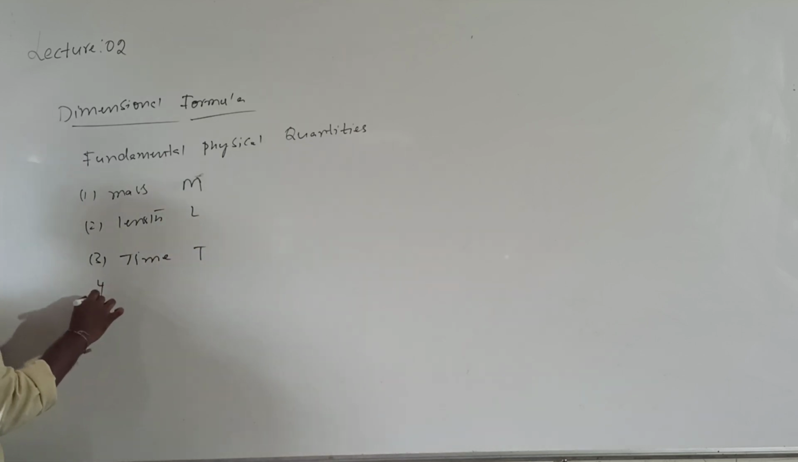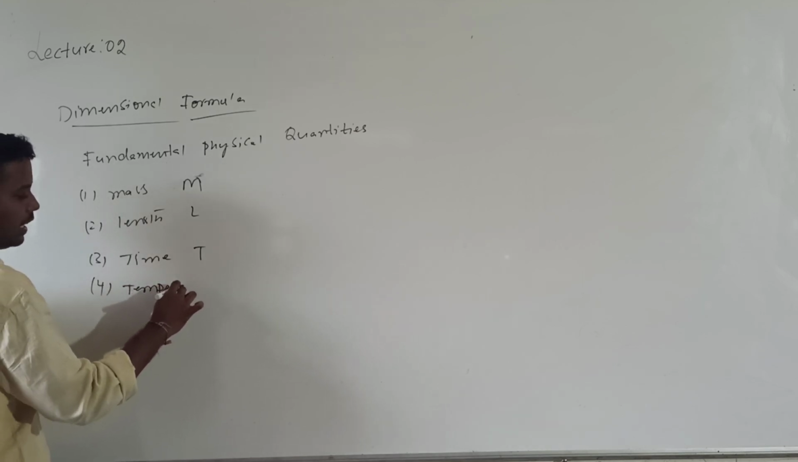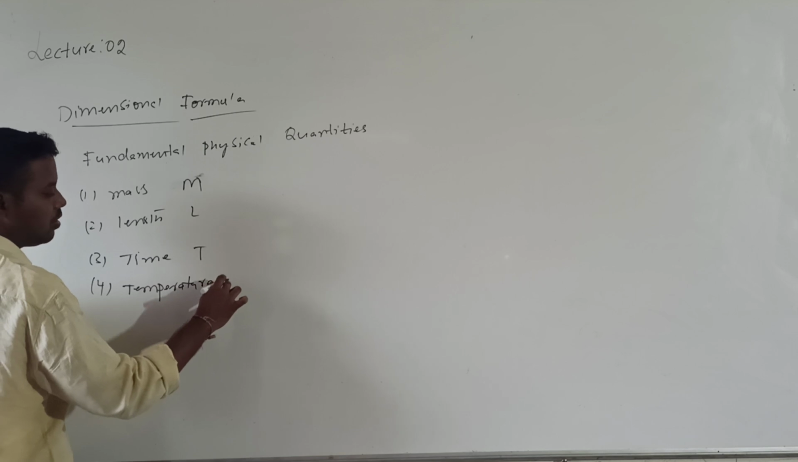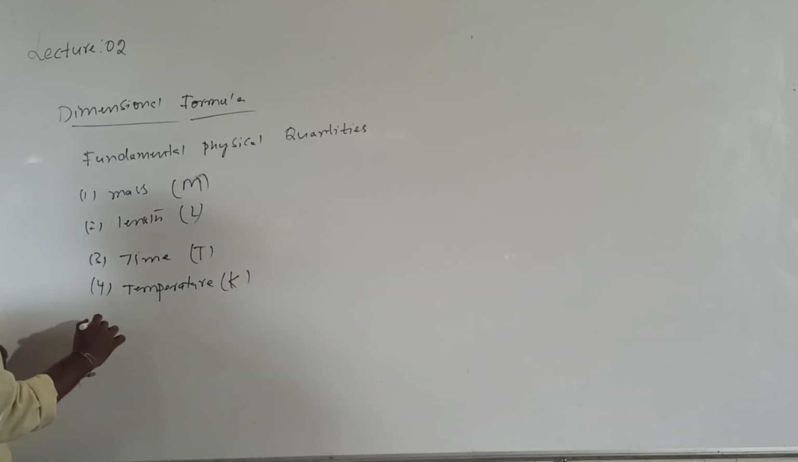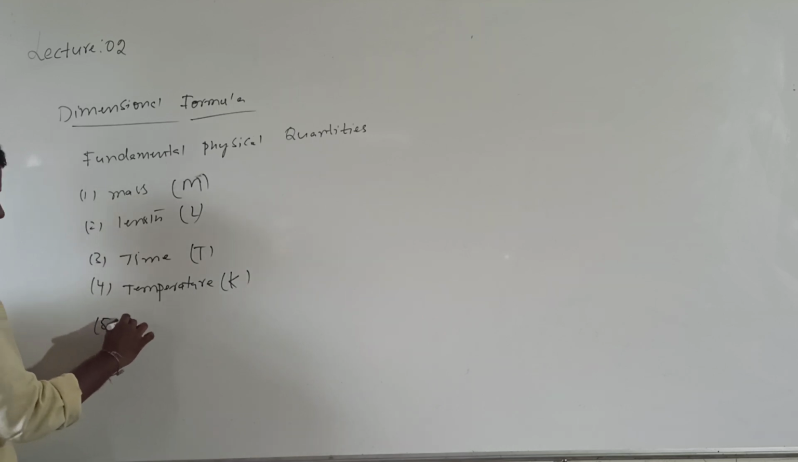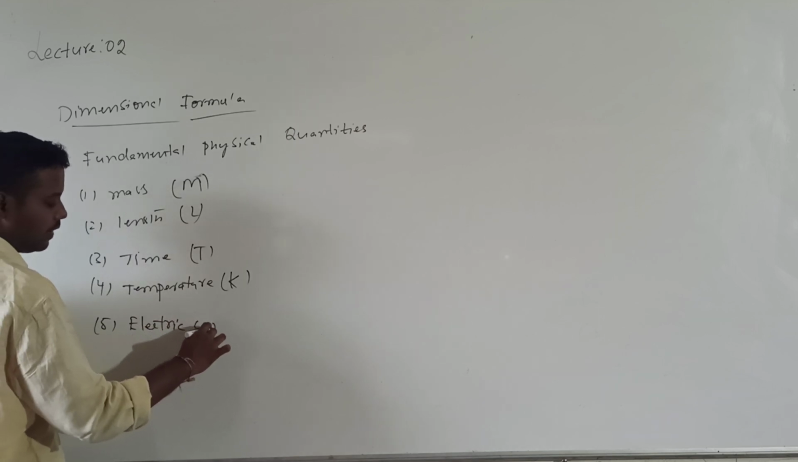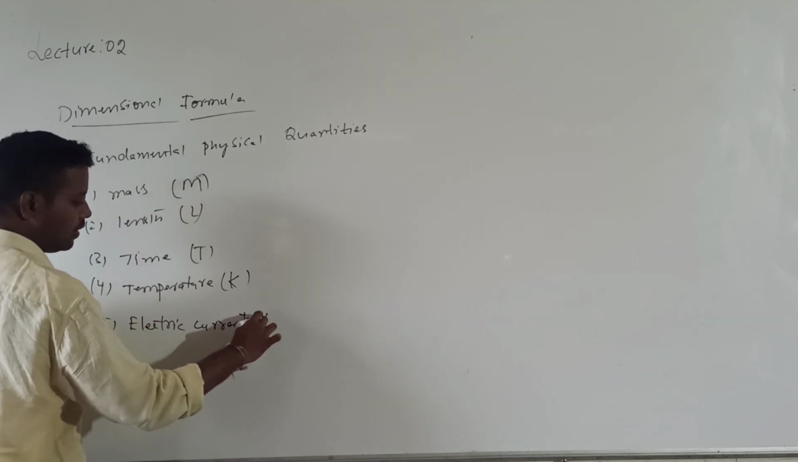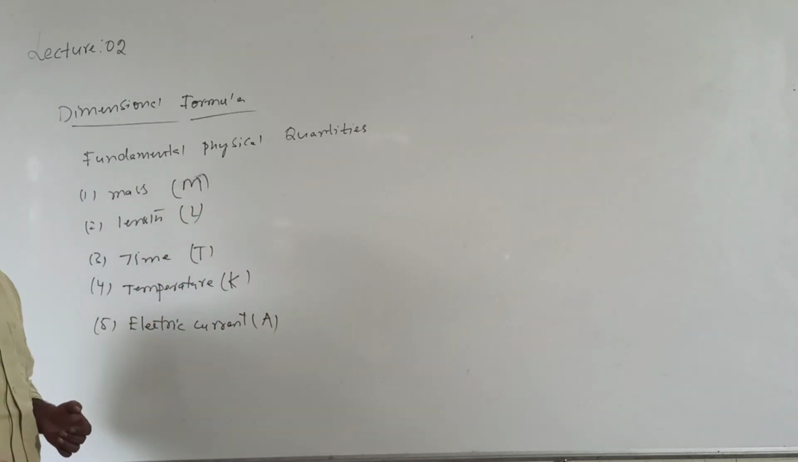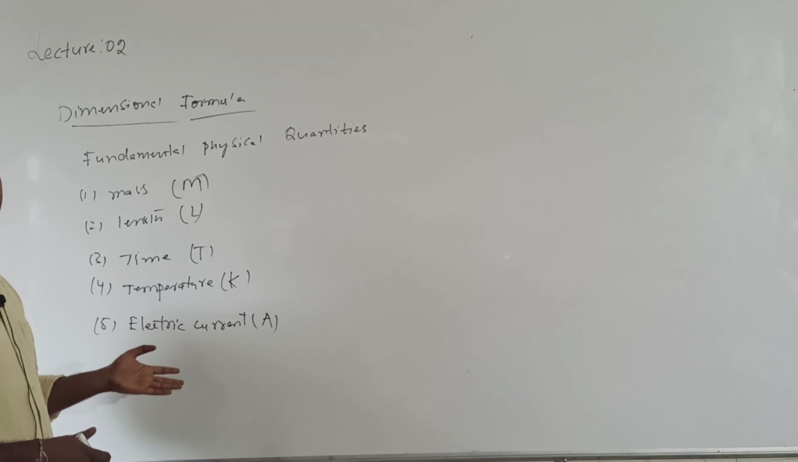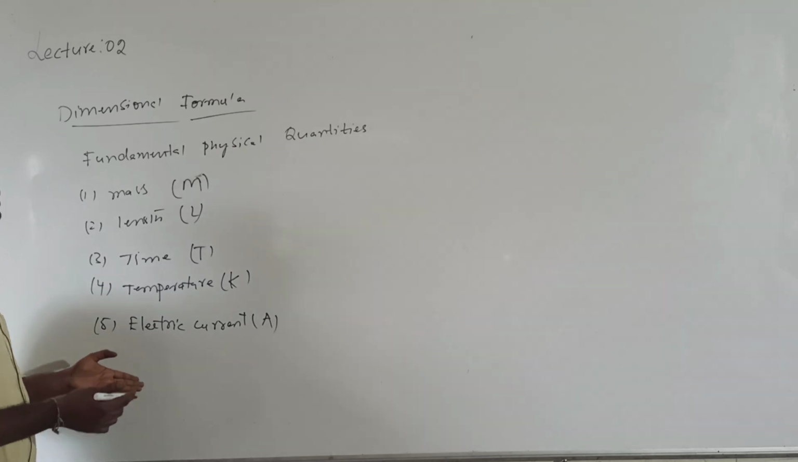Similarly, temperature, the Kelvin temperature, a fundamental quantity, takes the symbol K. One more, electric current, we take as A or I, ampere or I. Similarly I can also write mole and candela, cd. These are the symbols for the fundamental physical quantities.